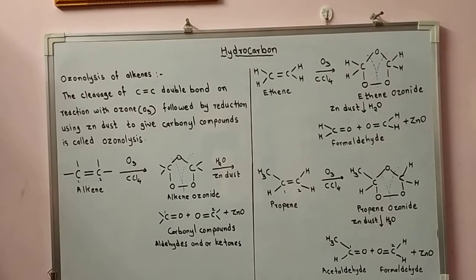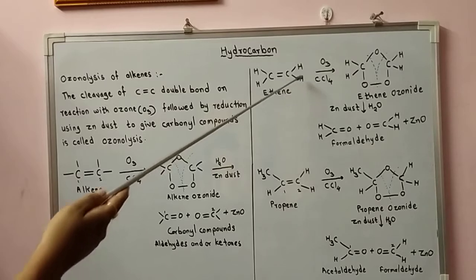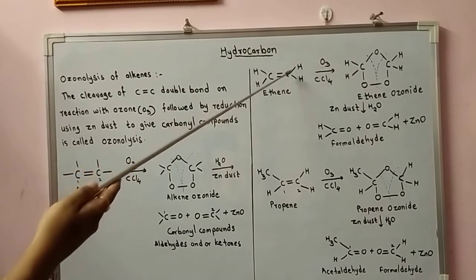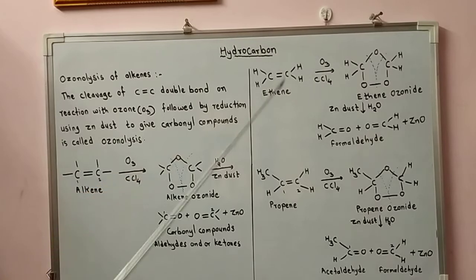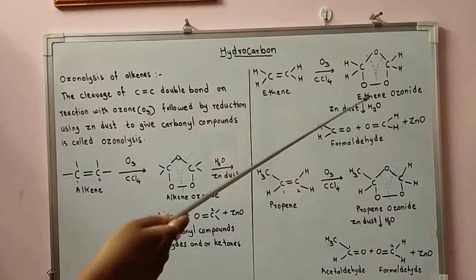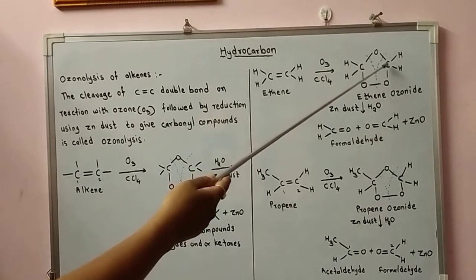Let's see the example of ethene. When ozone gas is passed through the solution of ethene in presence of carbon tetrachloride as an inert solvent, it is converted to ethene ozonide. Here is the structure for ethene ozonide.